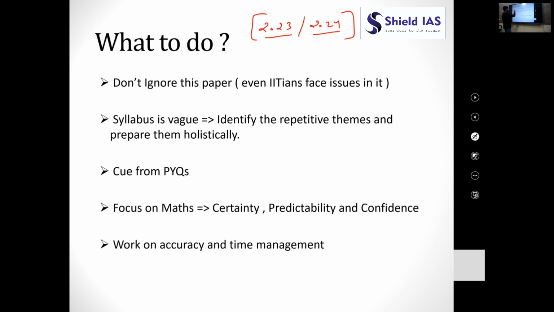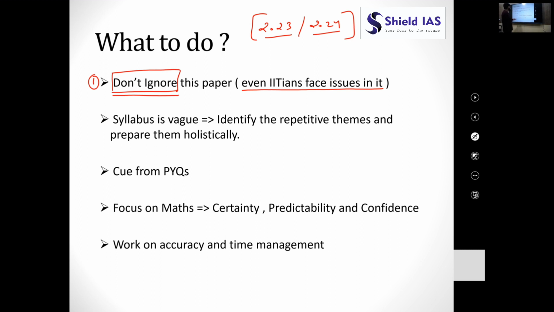Okay, so the first thing that needs to be done is don't ignore this paper. If you ignore this paper, then your casual attitude will be responsible for your failure, right? So don't ignore this paper. Nowadays even many IITians are facing issues in it. I'm sure you must have heard about some really great people who have flunked in CSAT, right? And at the face of it you wouldn't have believed it, right?